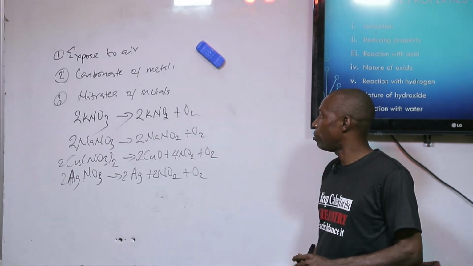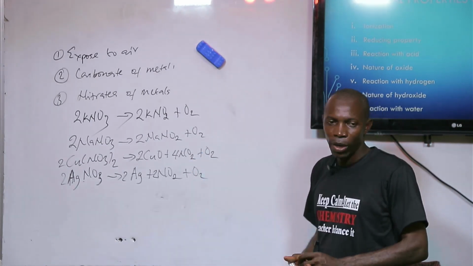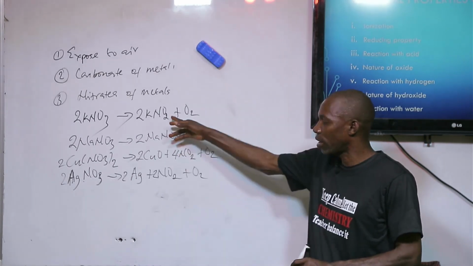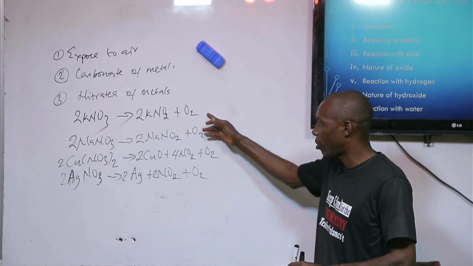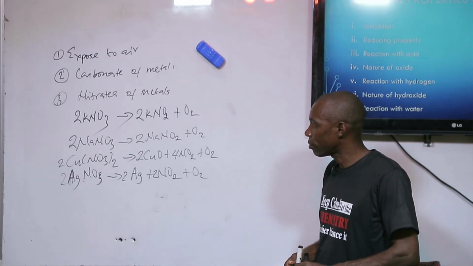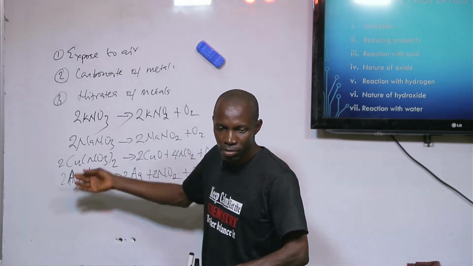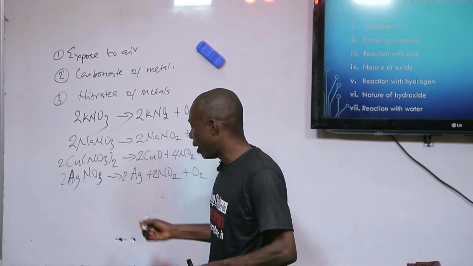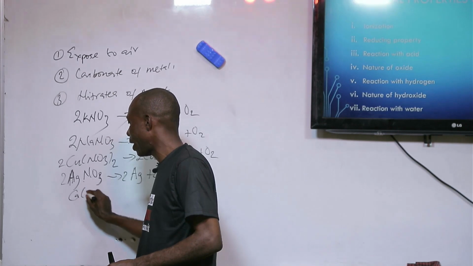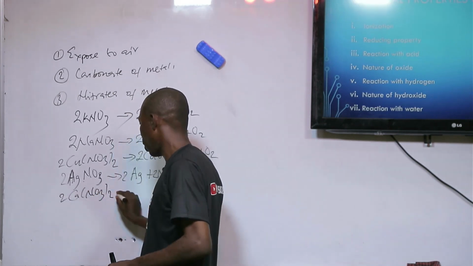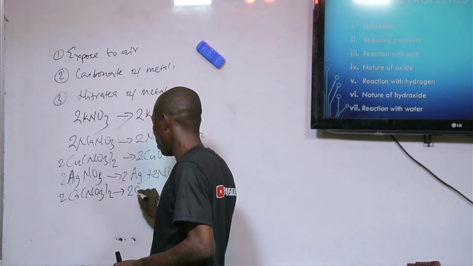You see that some, like the group 1, take a lot of heat to decompose them to give the nitrate 3 and the what? Oxygen. Something like from calcium, if I have calcium nitrate 5 and I heat it strongly, it will give me what? Oxide of calcium.